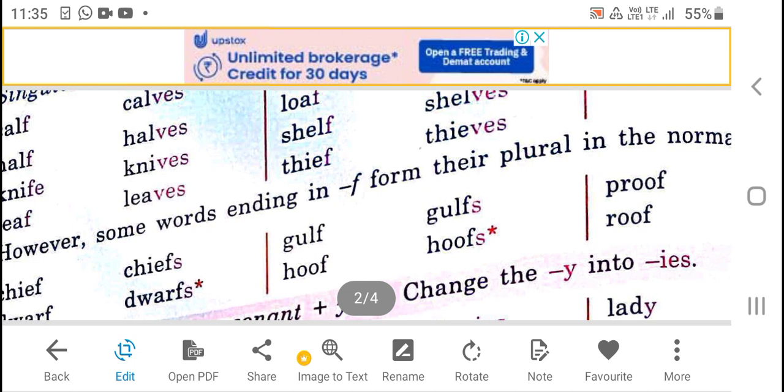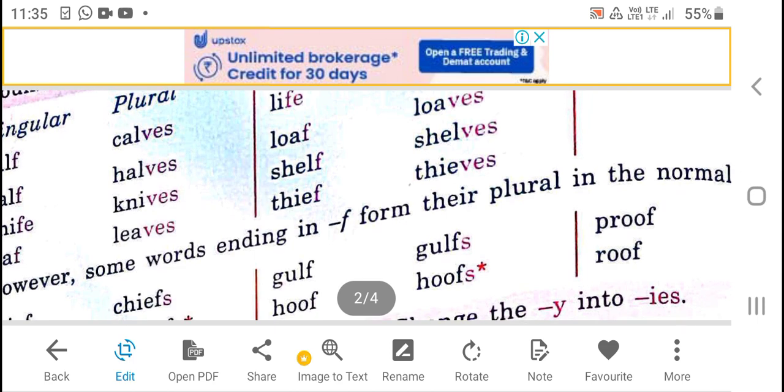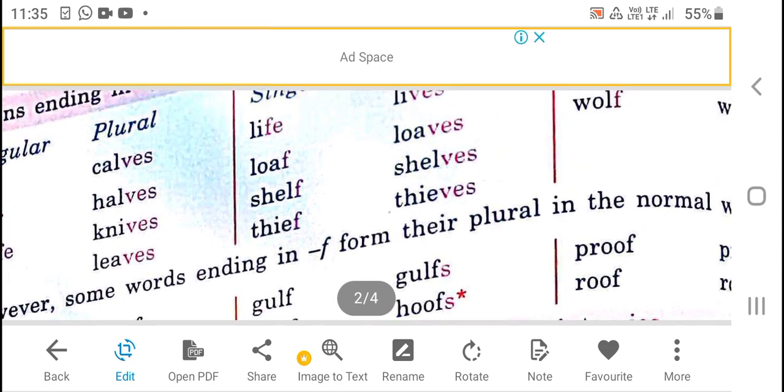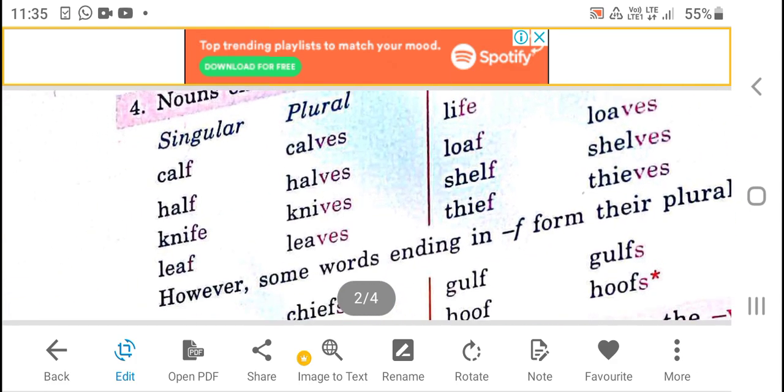Self, the last letter of self is F, and we are to remove F and put VES in place of F. Thief, and the same, and so on. Okay, now it is clear.